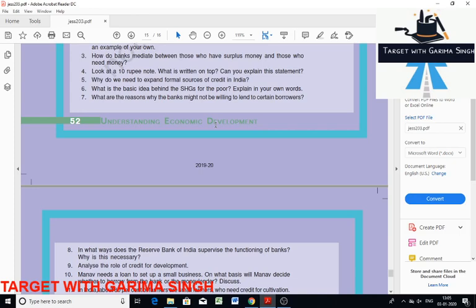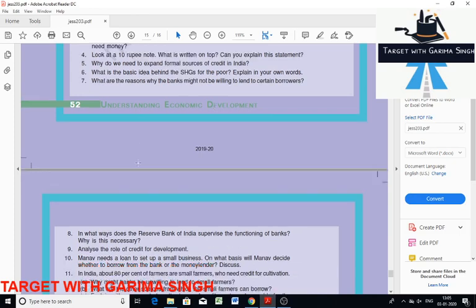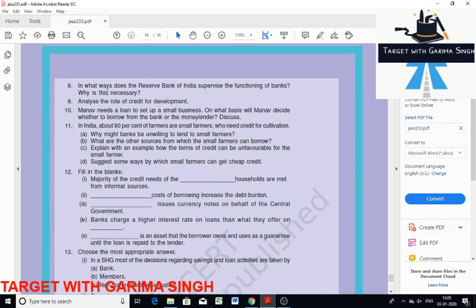For this purpose, it has to adopt judicious loan and investment policies which ensure fair and stable return on the fund. Next is, in what ways does the Reserve Bank of India supervise the functioning of bank? Why is this necessary? So Reserve Bank of India supervises the functions of a bank in a number of ways.